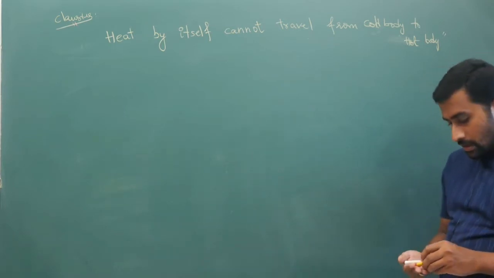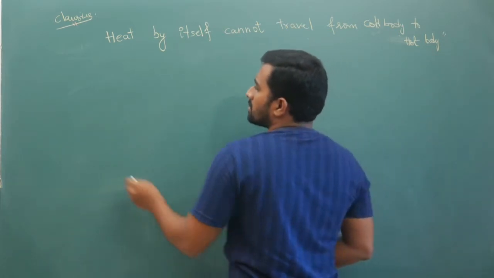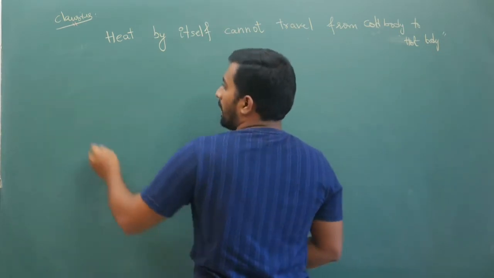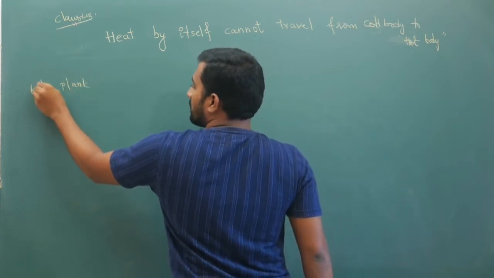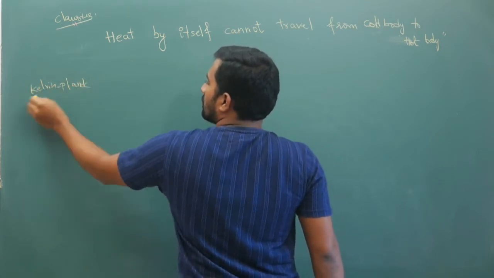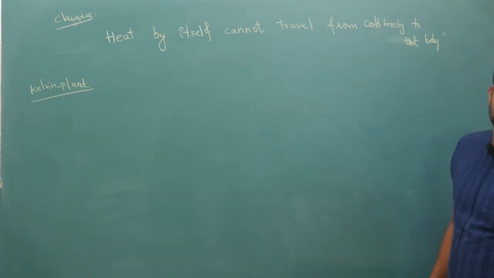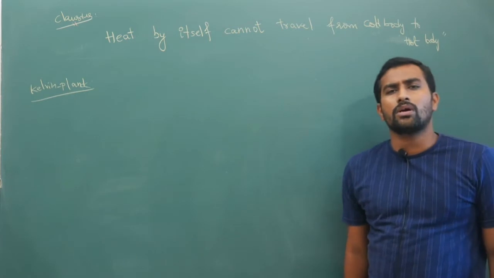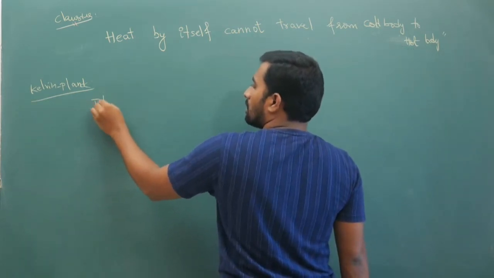Next, second, the Kelvin Planck statement. Many people gave statements, but the Kelvin Planck statement is: it is impossible for you to convert entire heat into work.